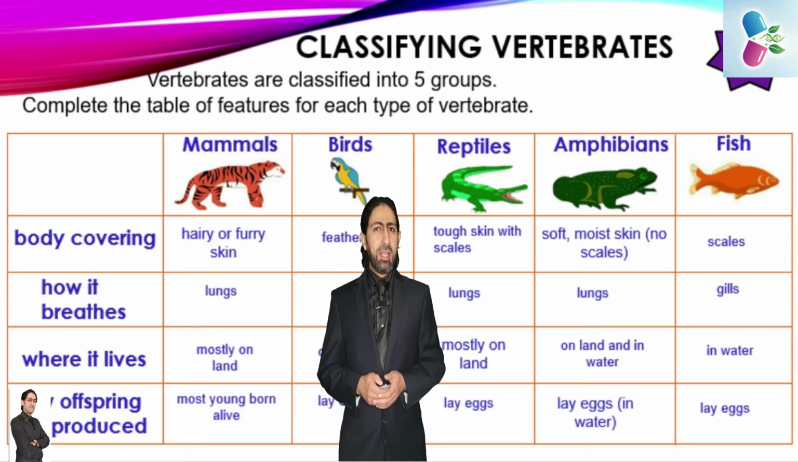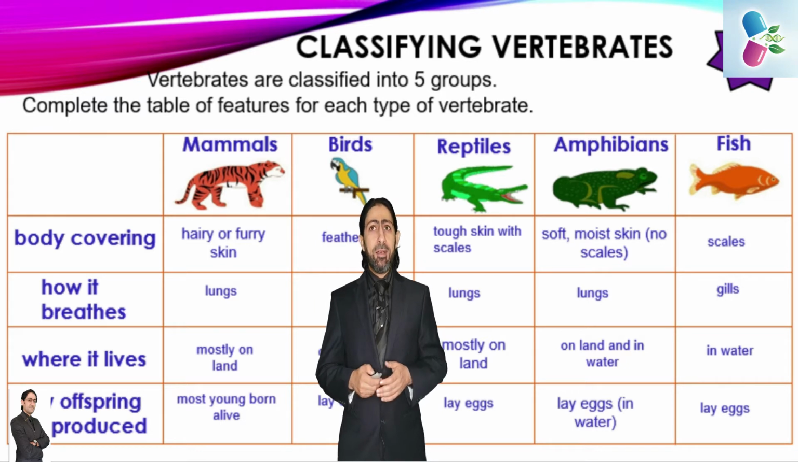Regarding the reptilia or reptiles, reptiles have a body covering made up of tough, scaly skin, and they are breathing through the lungs and they are living mostly on land. Regarding how offspring are produced, they are laying eggs.